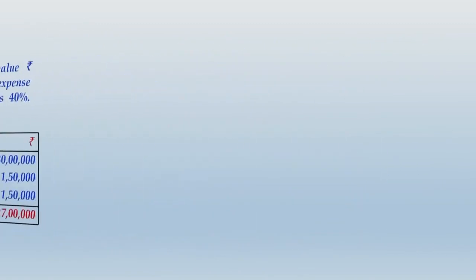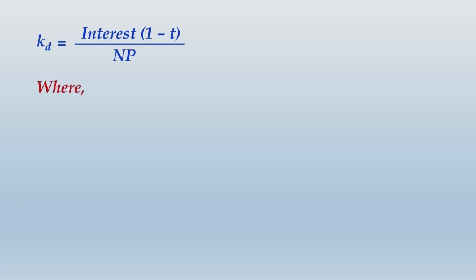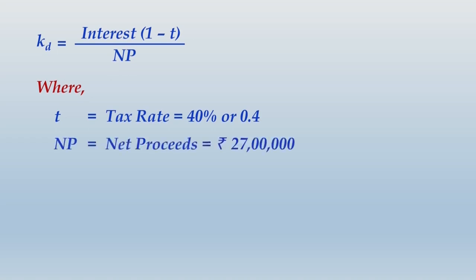Let us move ahead and compute the cost of debt, applying the formula, that is interest into 1 minus tax rate divided by net proceeds, where T stands for tax rate, that is 40% or 0.4. Net proceeds is 27 lakhs. How we got 27 lakhs we have already seen.